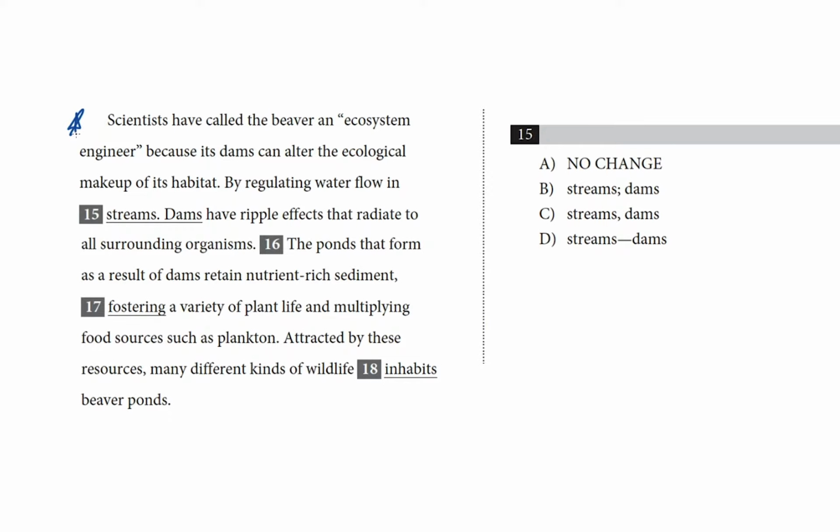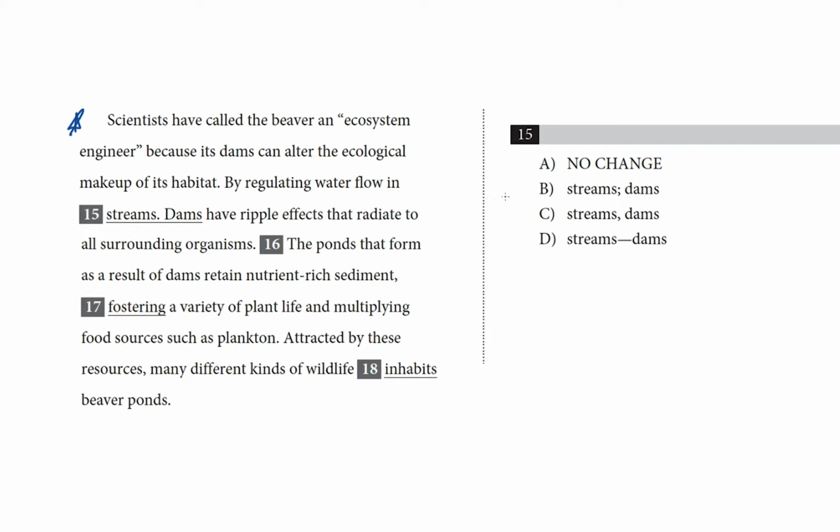So, scientists have called the beaver an ecosystem engineer because its dams can alter the ecological makeup of its habitat. By regulating water flow in streams, dams have ripple effects that radiate to all surrounding organisms. Okay, so that's for question 15.